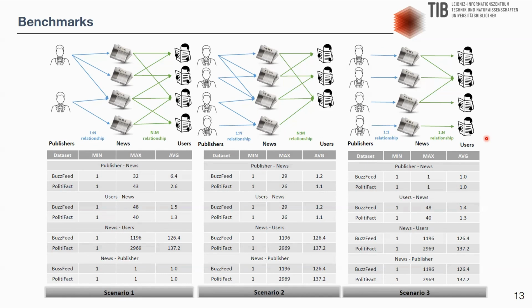Scenario 2 extends the dataset of scenario 1 and comprises more publishers than users. The dataset comprises an imbalanced distribution to investigate publishers' bias in classifying news as fake.